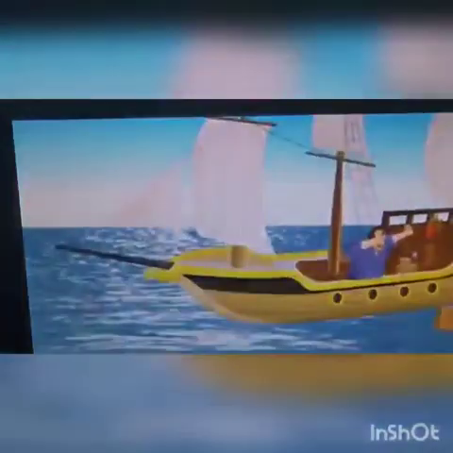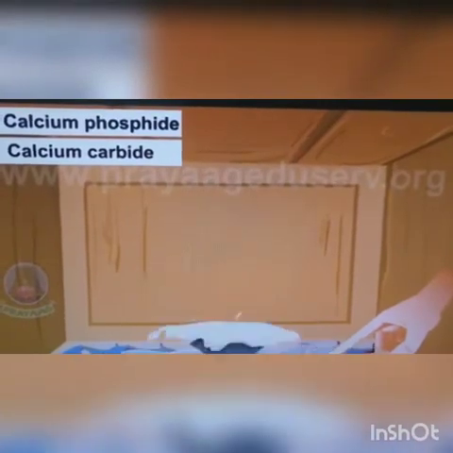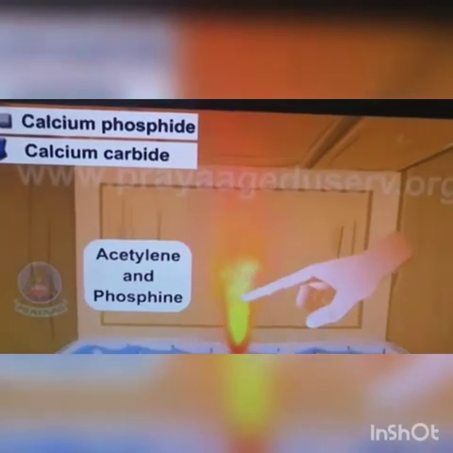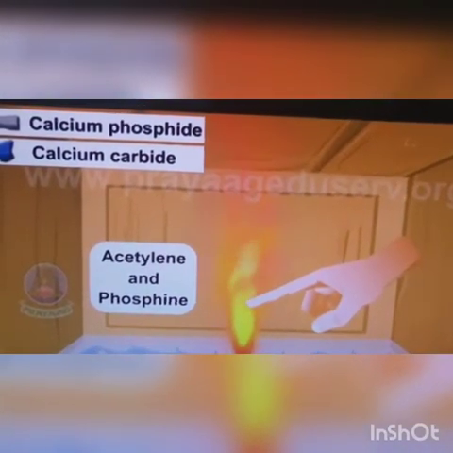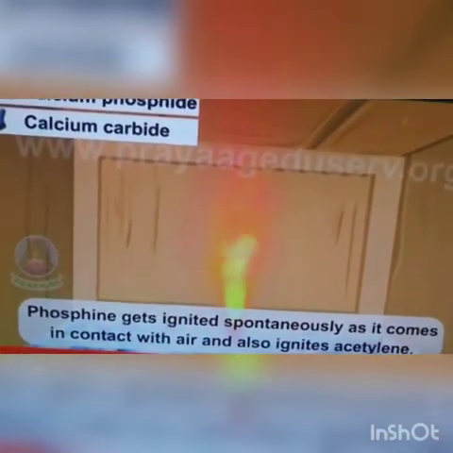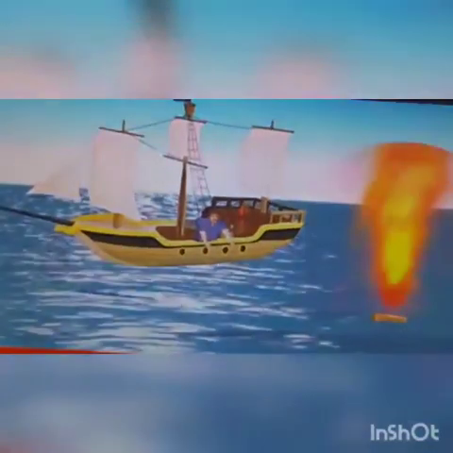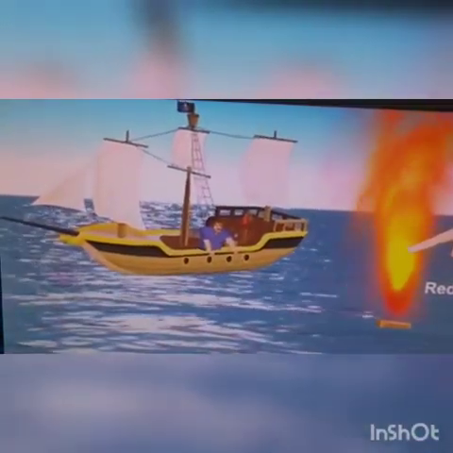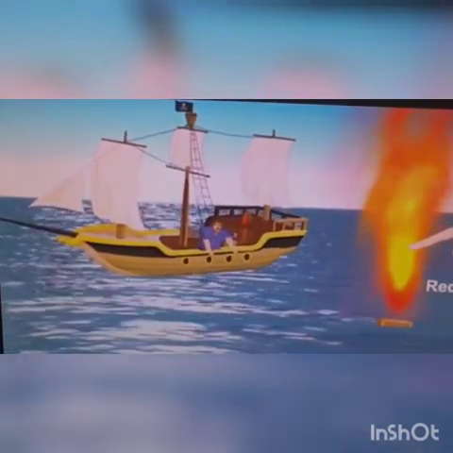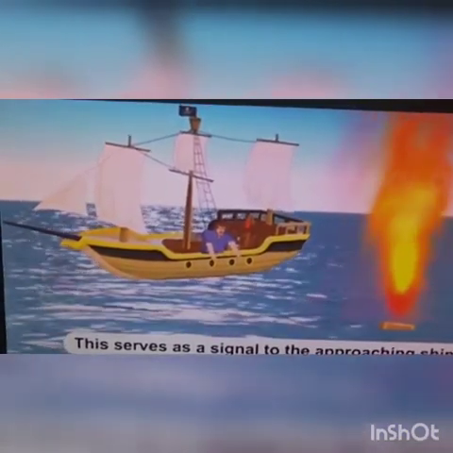When this container is thrown into the sea water and comes into contact with the water, it produces a red flame due to the formation of acetylene and phosphine. Phosphine ignites spontaneously on contact with air and also ignites the acetylene. So it produces a red flame. This is used as a signal to approaching ships.